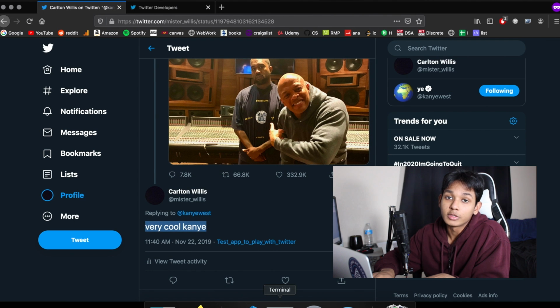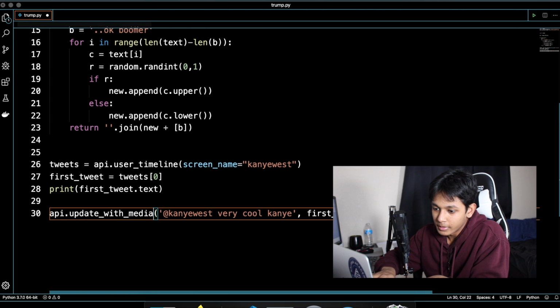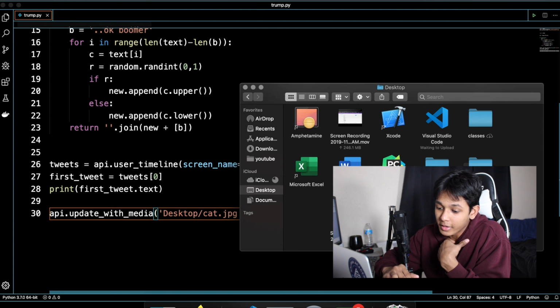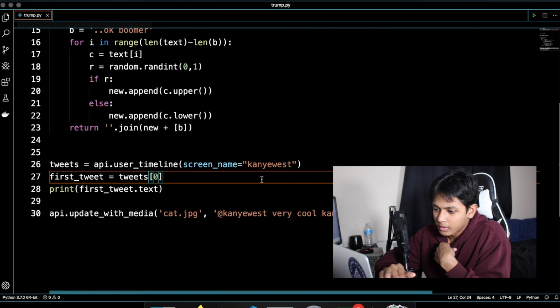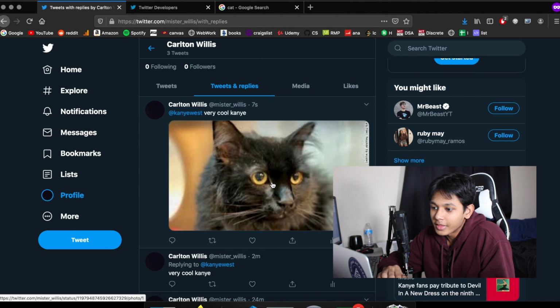Awesome. So to respond to a tweet with media, you just do API.update with media. And now the first parameter becomes the file name. So I'm just gonna download a picture of like a cat or something. Put the picture in the file with the code, run it like that. All right, cool. Now, as you can see, we just responded to Kanye with this picture.